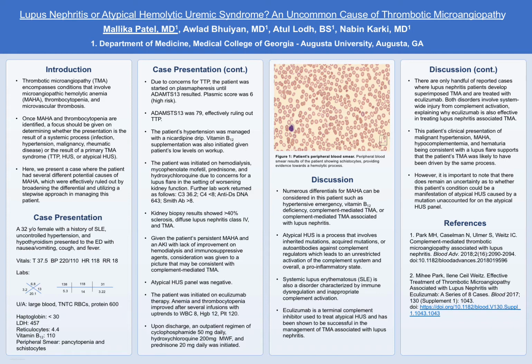There are only a handful of cases reported where lupus nephritis patients develop a superimposed TMA and are treated with eculizumab. Both disorders involve system-wide injury from complement activation, explaining why eculizumab might also be effective in treating lupus nephritis-associated TMA. This patient's clinical presentation of malignant hypertension, microangiopathic hemolytic anemia, hypocomplementemia, and hematuria being consistent with a lupus flare supports that the TMA was likely driven by the same process.